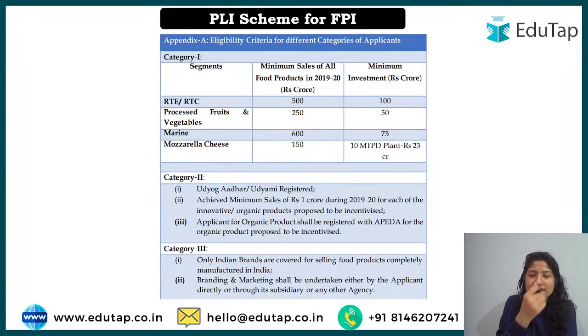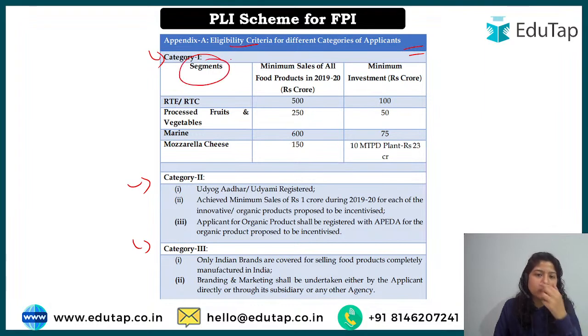Okay. Next, there are some eligibility criteria, as we have just discussed. There are three categories: category 1, category 2, category 3. There are some minimum base requirements that have to be fulfilled. For example, if you are in category 1, what was category 1? We'll have a revision here. Category 1 talked about the large entities for incentives on sales, investment, and also branding and marketing. For that, the government says we will accept your application only if you come in this criteria.